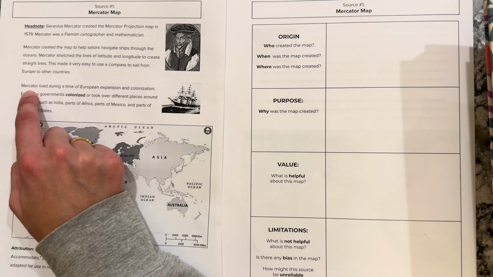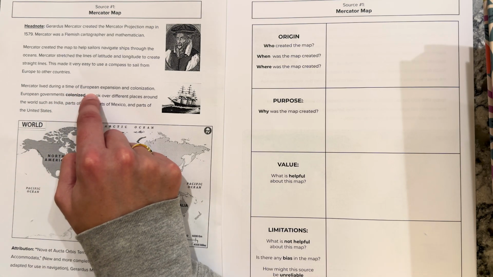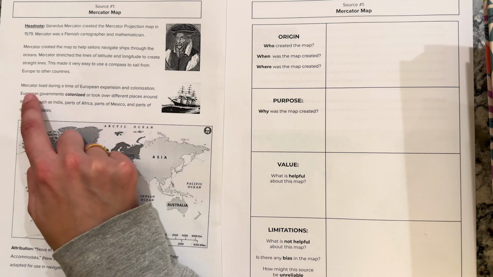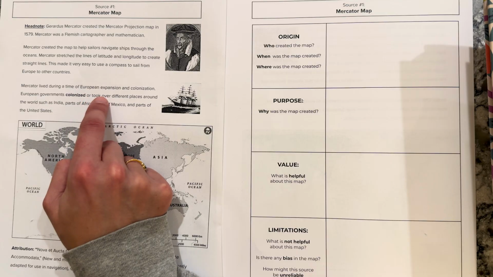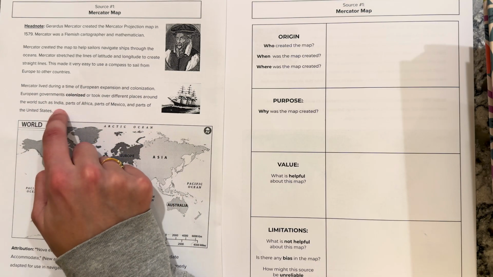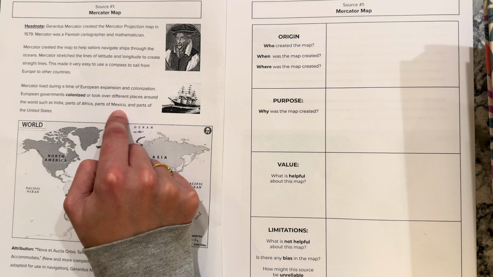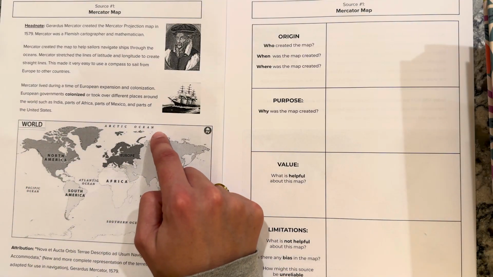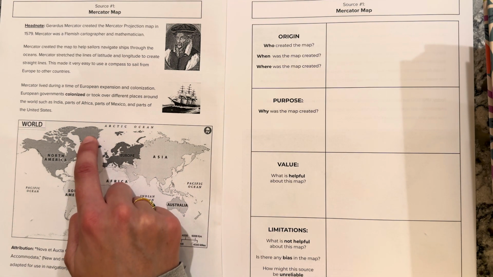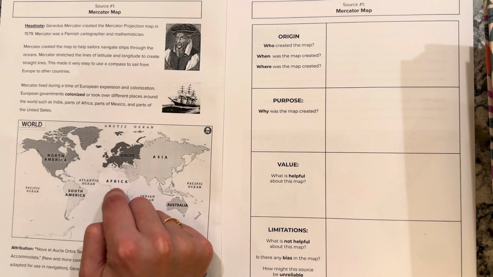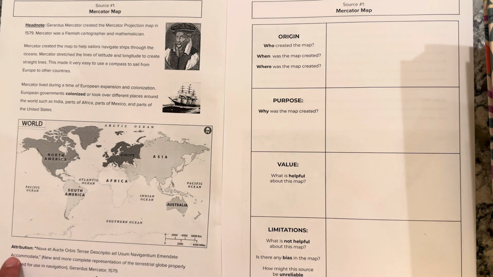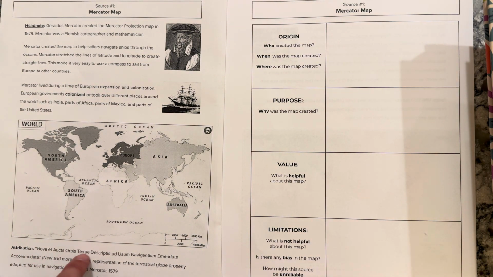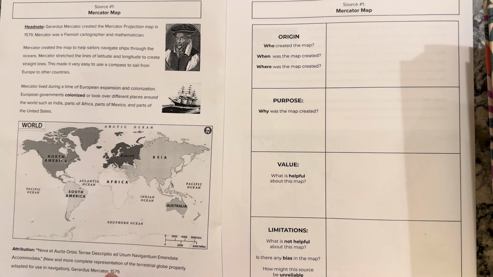Third paragraph. Mercator lived during a time of European expansion and... European governments colonized different places around the world, such as India, parts of Africa, parts of Mexico, and parts of the United States. Here's the map. We looked at it yesterday. We noticed yesterday that the size of Greenland is way too big compared to Africa. At the bottom is the attribution. We can see the title of this map in the Flemish language, so I'm not going to try and read it, and that it was made by Gerardus Mercator in 1579.